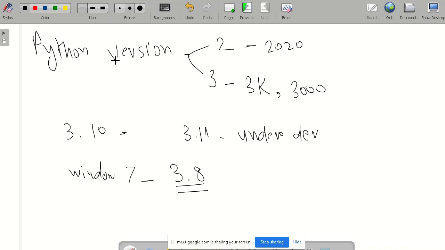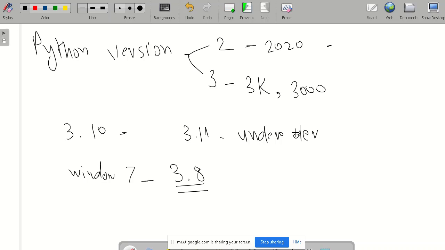These are the different versions of Python, and some companies are also using Python 2, and they are just migrating to Python 3. Maybe you will find some software in Python 2 also, but they are gradually shifting to Python 3 only. Then we will see the installation of Python.